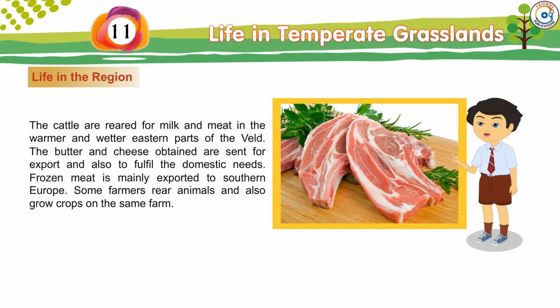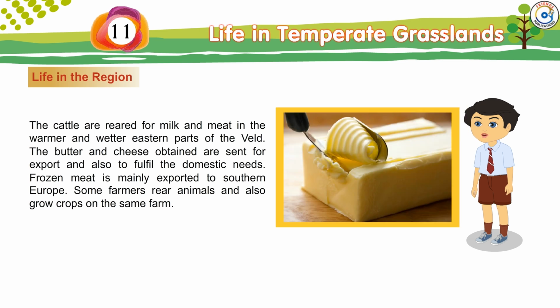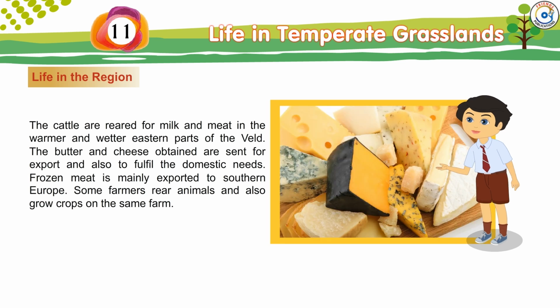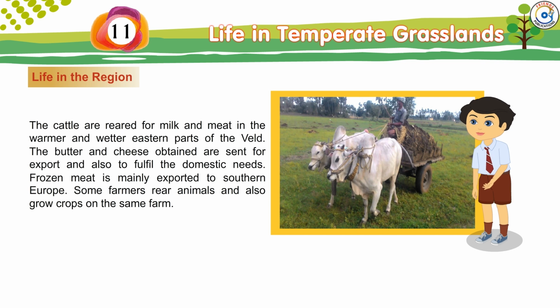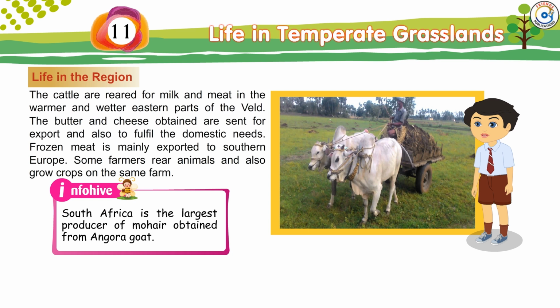The cattle are reared for milk and meat in the warmer and wetter eastern parts of the veld. The butter and cheese obtained are sent for export and also to fulfill the domestic needs. Frozen meat is mainly exported to southern Europe. Some farmers rear animals and also grow crops on the same farm.